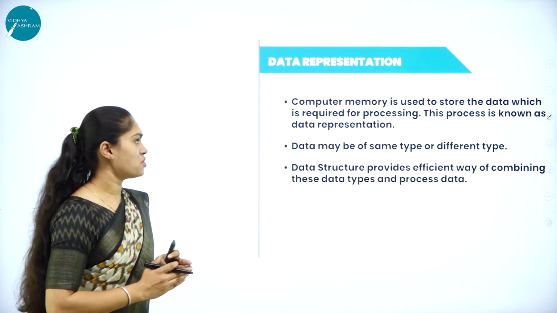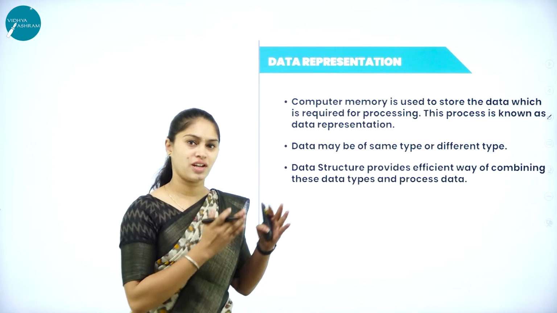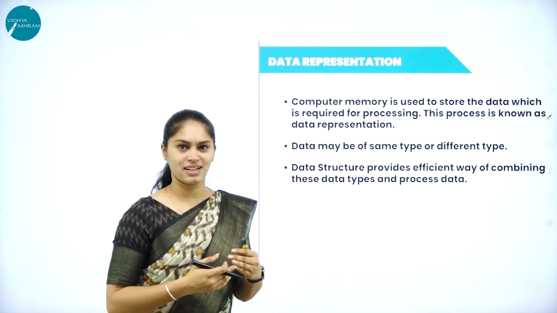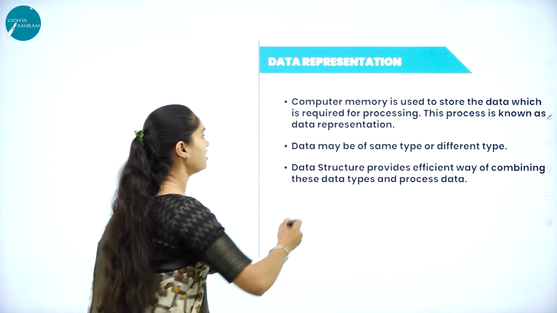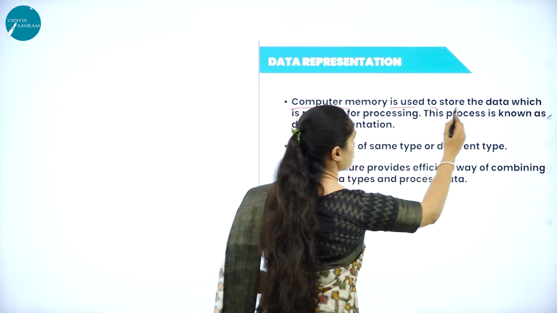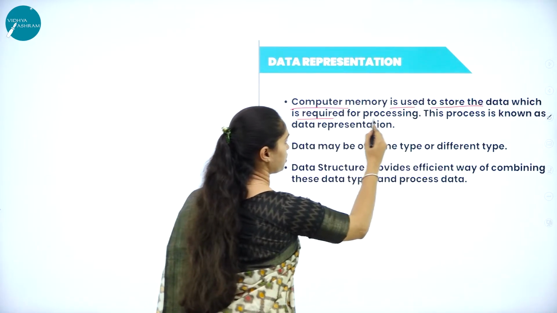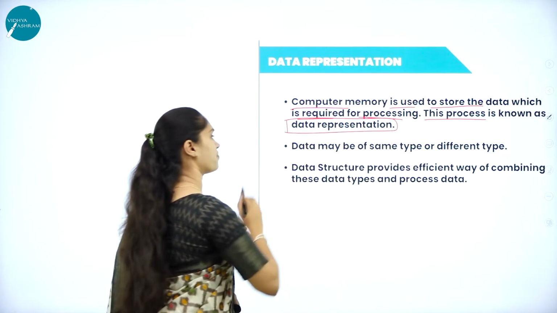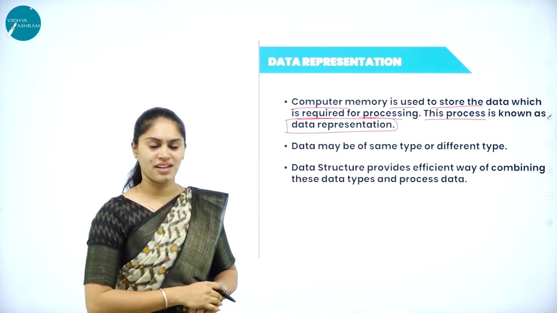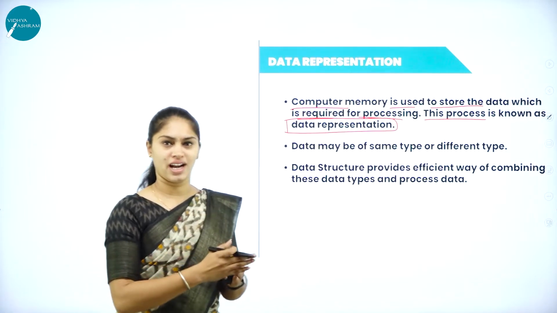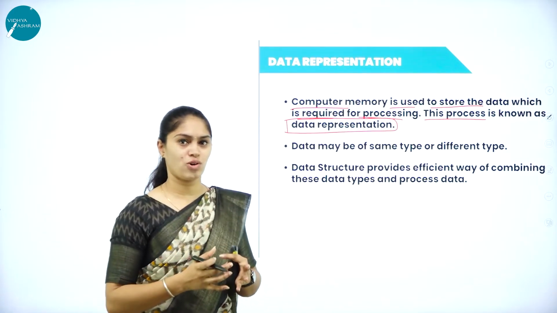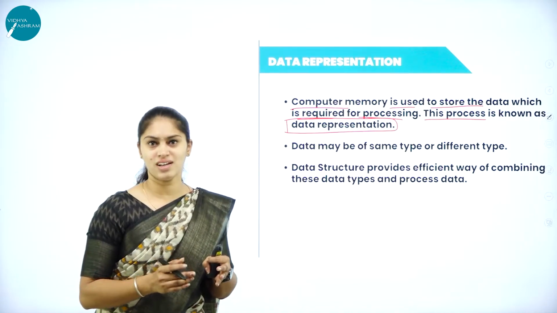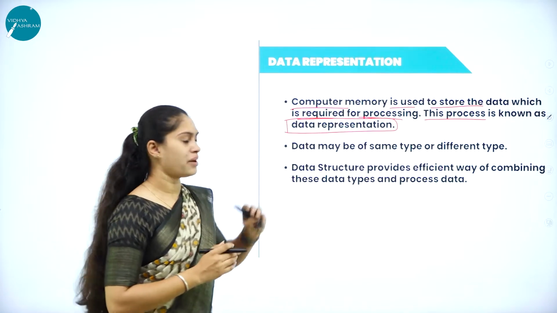Okay, when it comes to data representation, we now know what a data structure is. Then how do we represent that data in a computer? Computer memory is used to store the data required for processing, and this process is known as data representation. So what is data representation here? For processing, we require data. Then how the data will be stored, how it will be organized, and how it will be collected from the user will all be stored in the memory.